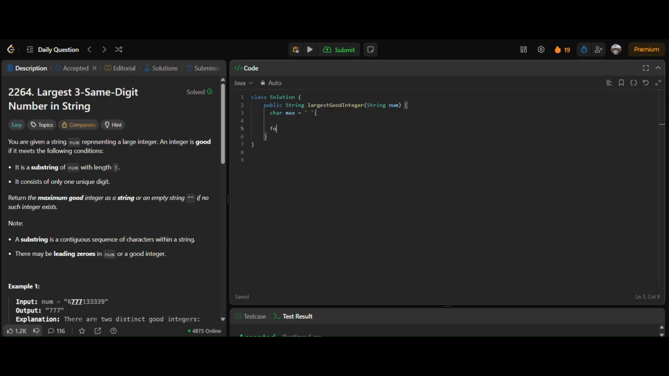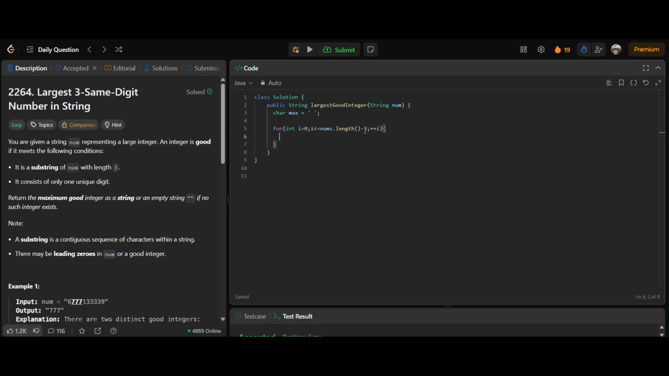After that, we'll move on iterating the window through the entire nums string. So we'll simply use a for loop for this, where i will be less than or equal to nums.length minus 3. We are doing minus 3 here because the length of the window is exactly 3, so we don't want to go out of bounds.